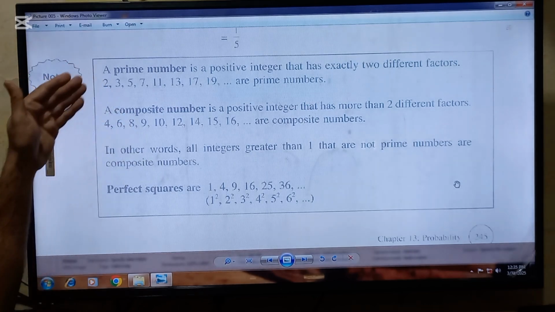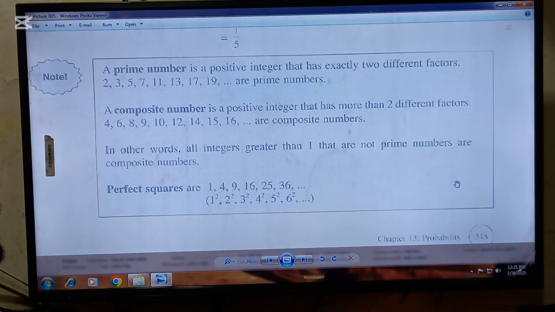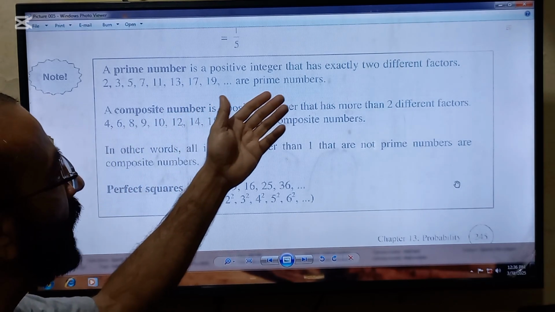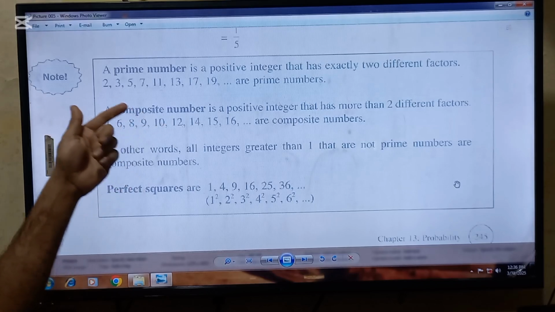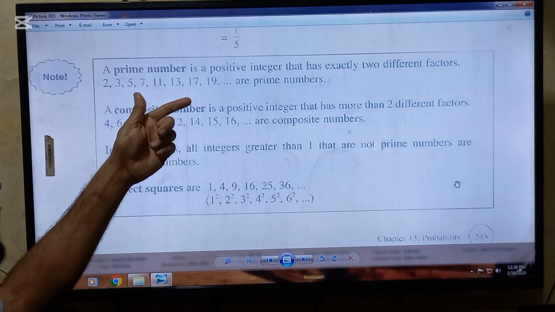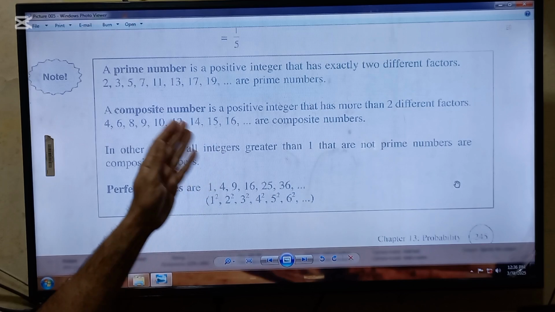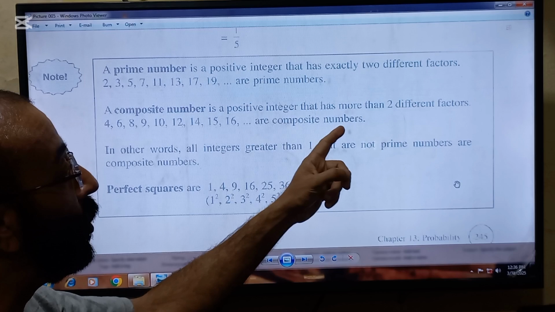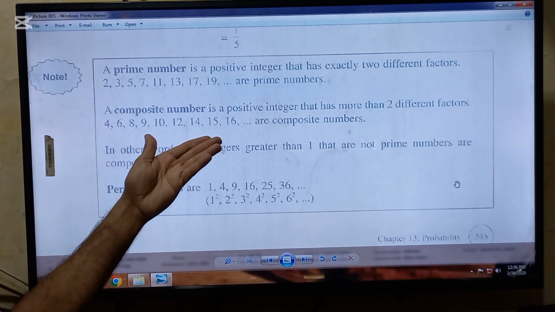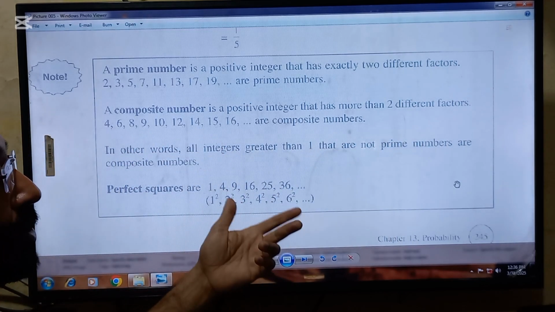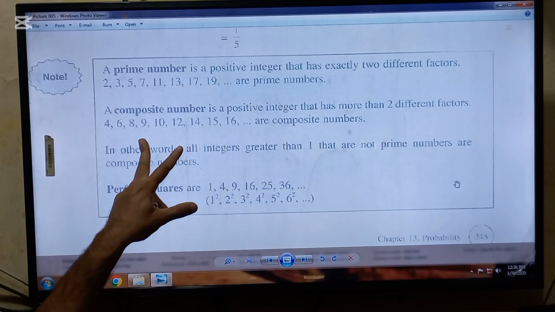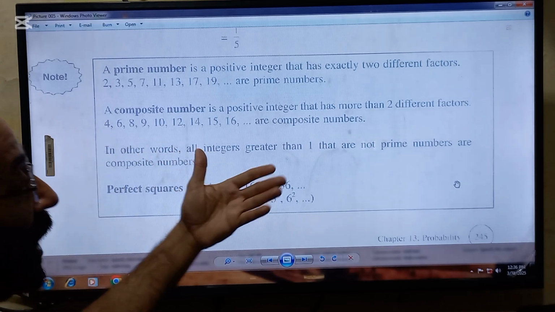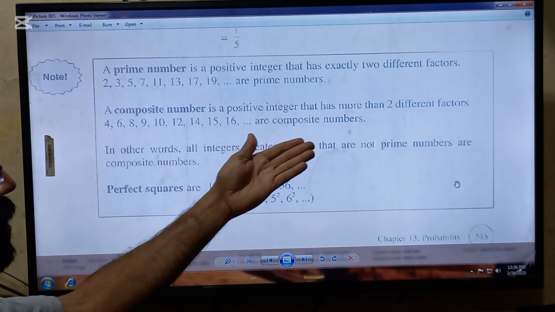So beta, these 3 important terms are used in the question. So these things are very important to understand. A prime number is a positive integer that has exactly 2 different factors. For example, these are the prime numbers because they are having only 2 different factors, 1 and itself. A composite number is a positive integer that has more than 2 different factors. For example, all these numbers are having more than 2 different factors. 2 different factors will be always there, that is 1 and itself, and other than these 2, there will be other factors also. So these are called composite numbers.